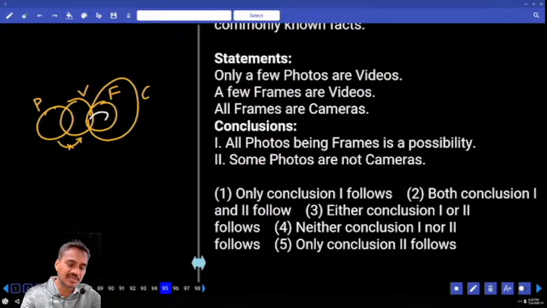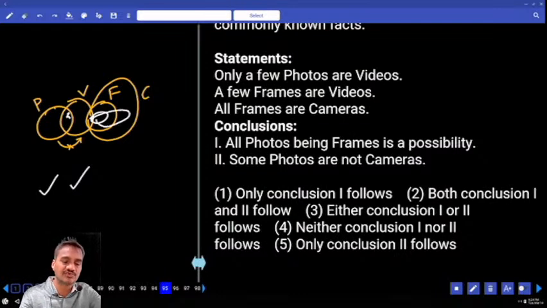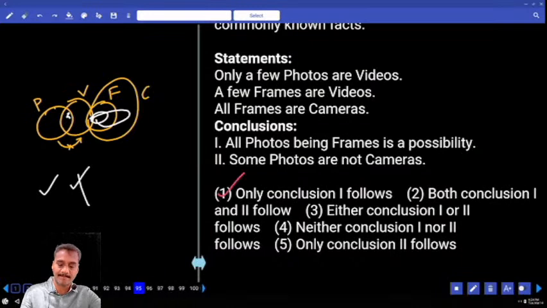Now tell me whether I can write photo like this or not. The photo should be intersected with this video. It is also intersecting with this video. Hence it is possible. "Some photos are not cameras." As of now, no photo is a camera. If "some photos are not cameras" is false, then all photos are cameras. Yes, alternate diagram true, previous conclusion false. Hence only one follows, that is choice 1, question number 95.